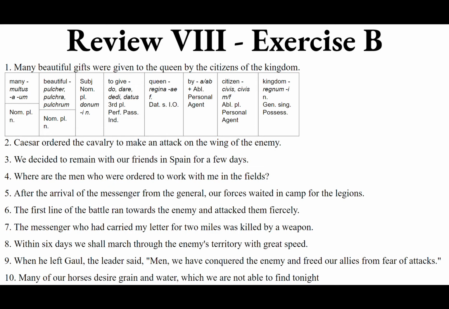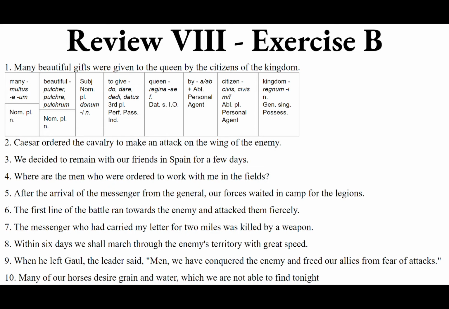Optime, secunda. Caesar ordered the cavalry to make an attack on the wing of the enemy. So the verb is ordered. Who did the ordering? Caesar did. Yeah boy, he's the subject, nominative. Nominative case of Caesar, Caesaris, masculine. Caesar, Caesar. He ordered, we're going to use iubeo, iubere, iussi, iussus.